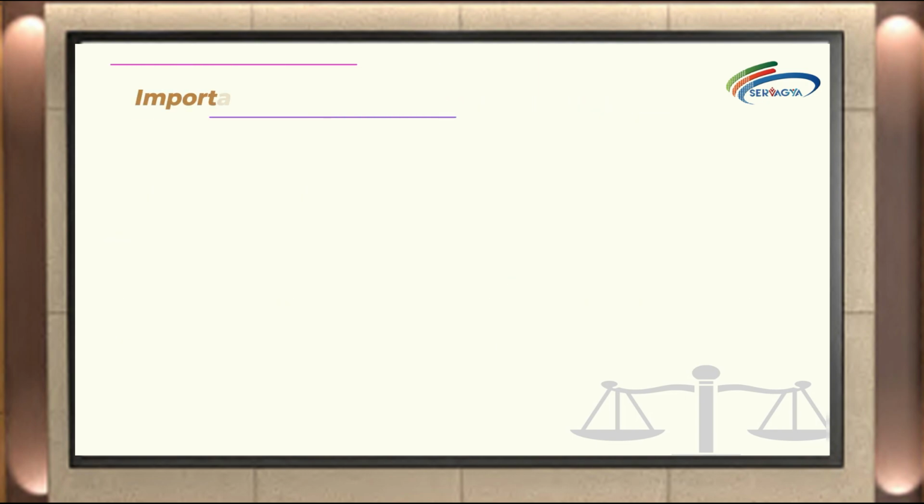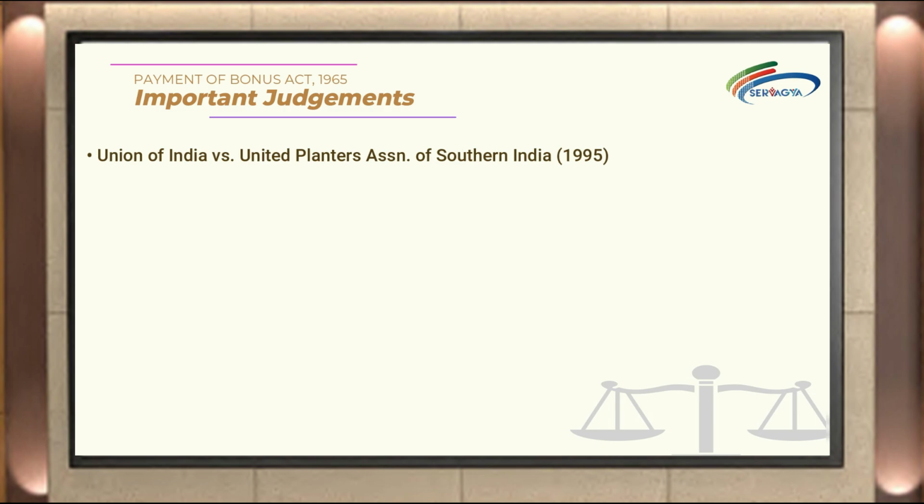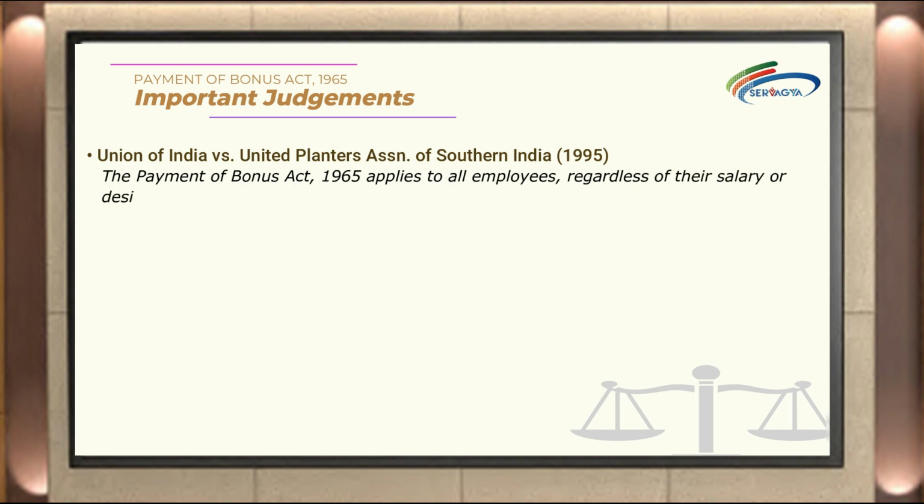Here are some important judgments as per Payment of Bonus Act, 1965 in India by Supreme Court which are affecting the general interpretation of the Act. Union of India vs. United Planters Association of Southern India, 1995. The Supreme Court held that the Payment of Bonus Act, 1965 applies to all employees, regardless of their salary or designation. This means that even employees who are above the wage ceiling are entitled to bonus under the Act.